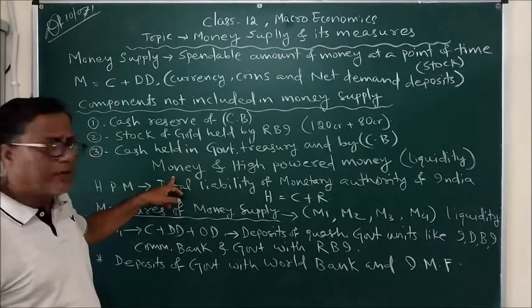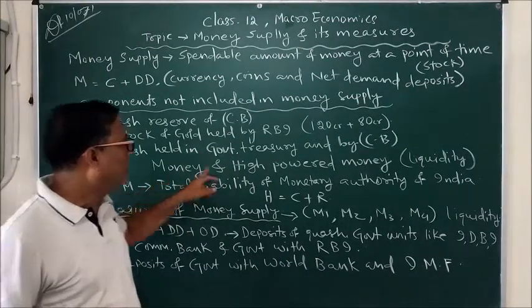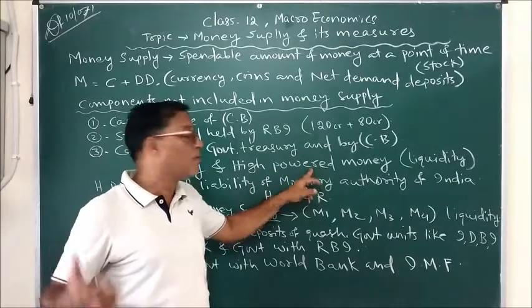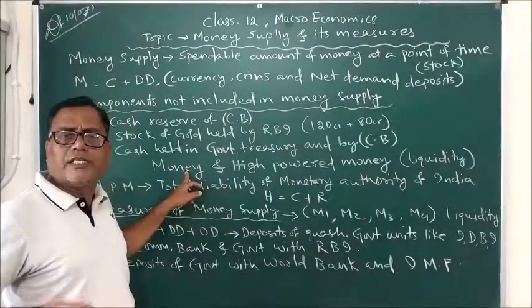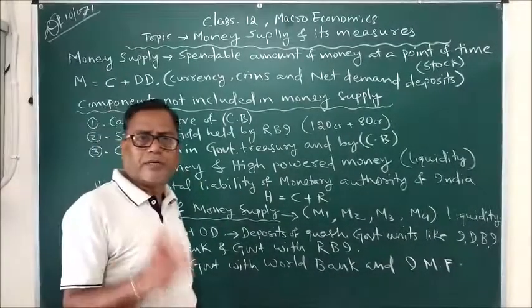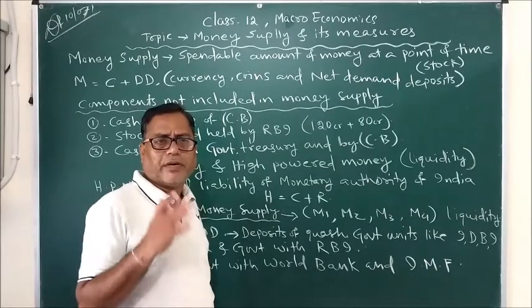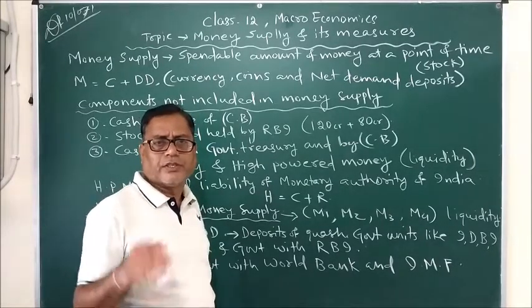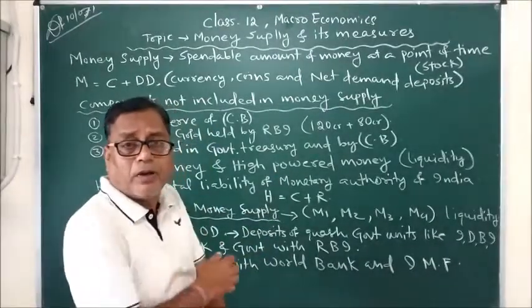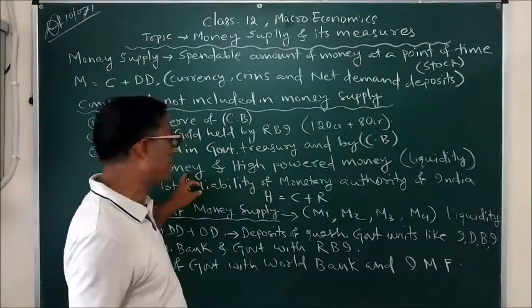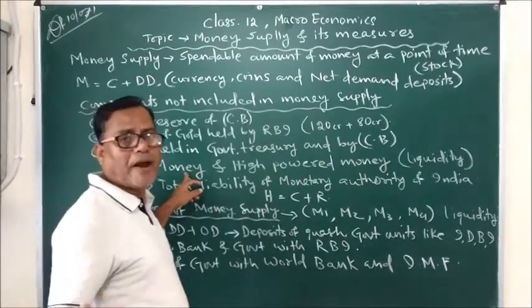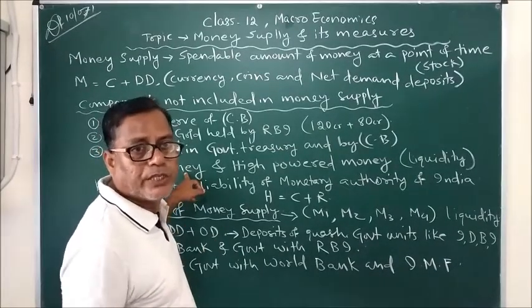Now we will come to another concept, that is money and high-powered money. So what is high-powered money and what is common money? Money usually satisfies four basic functions: standard of deferred payment, store of value, measure of value, and medium of exchange. If anything is capable of having these four functions, then it is considered as money. And it is highly liquid, as we know. Instantly we can spend it and settle a debt using that money.